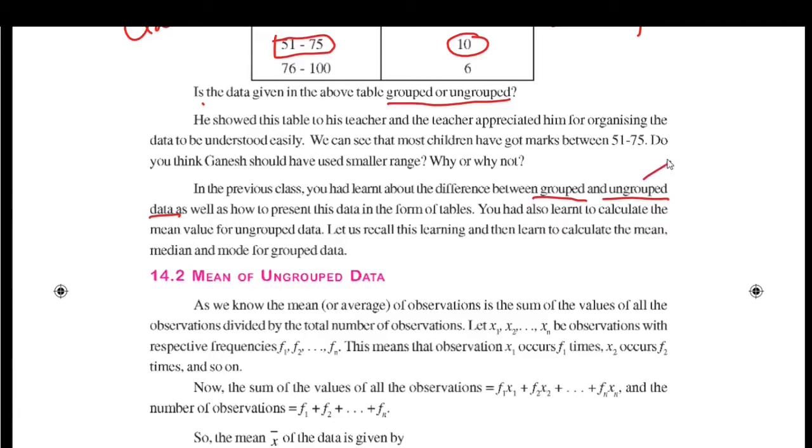In ungrouped data, we use original observations. In grouped data, we are using only classes. The original observations are not used here. So in ungrouped data, information is not missing, but in grouped data, we are losing some information of the data.